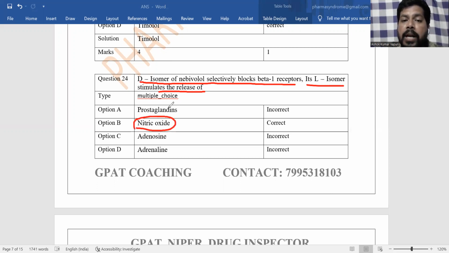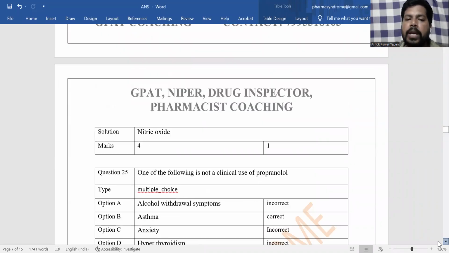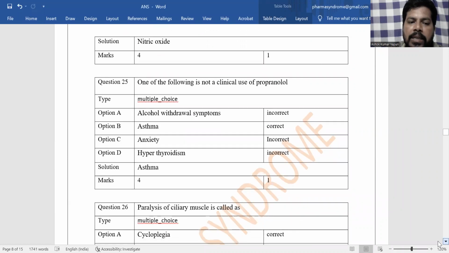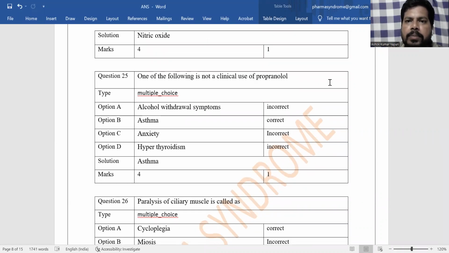Prostaglandins are also vasodilators, but the L-isomer does not release prostaglandin. Adenosine is a neuromediator with different functions, and adrenaline is also a neurotransmitter. Nitrous oxide, N2O, is laughing gas and a general anesthetic.